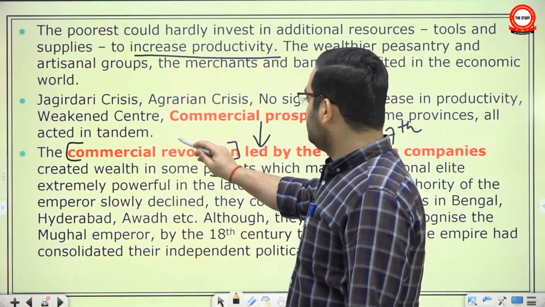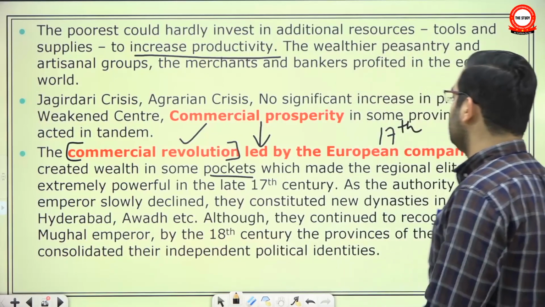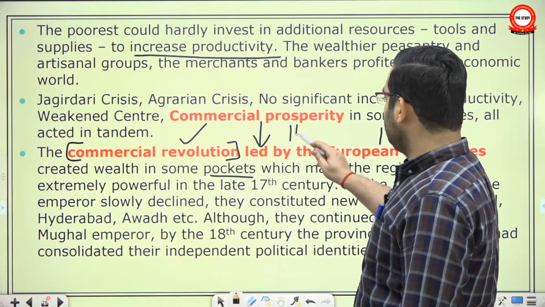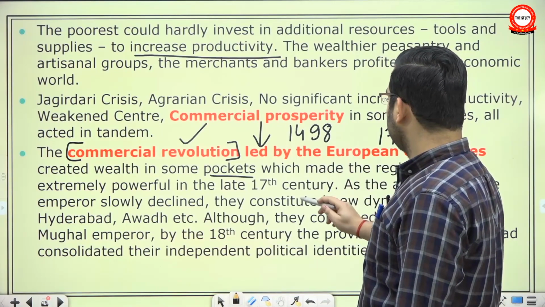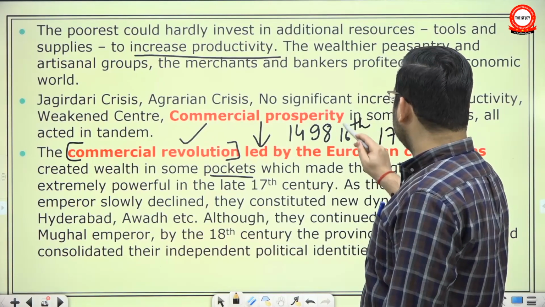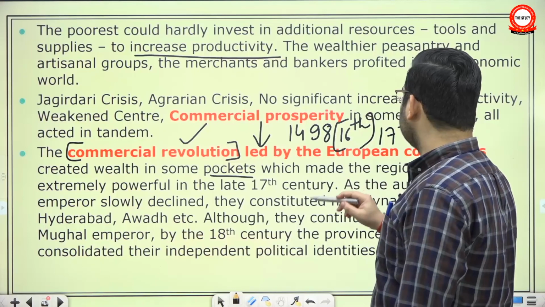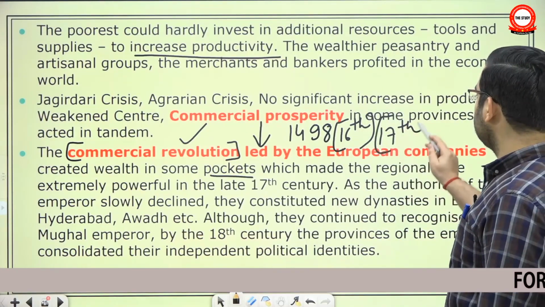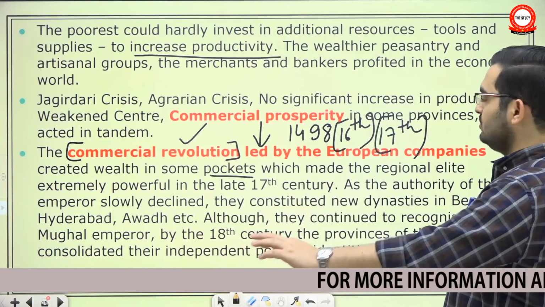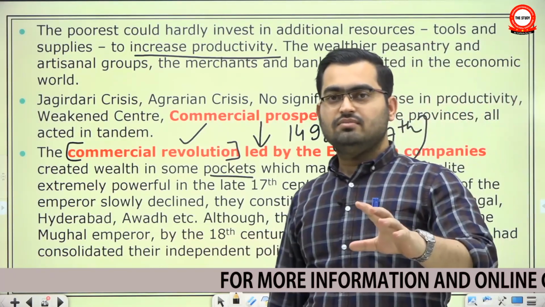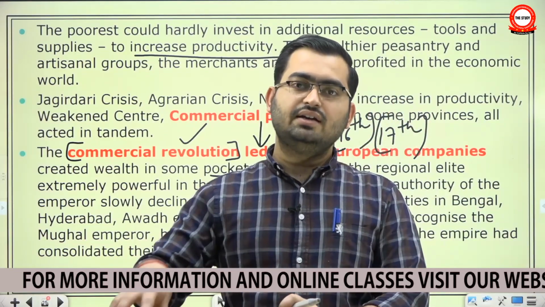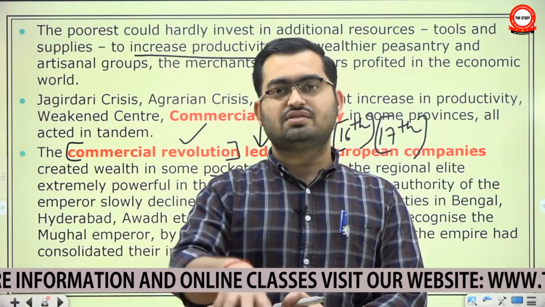See, I am intentionally only briefly mentioning the commercial revolution led by the European companies. It has a very detailed history. If you recall, by 1498, Vasco da Gama reached India. During the 16th century, the Portuguese dominated Indian Ocean trade. But in the 17th century, the Dutch East India Company, the British East India Company, and the French East India Company came and first replaced the Portuguese, and then interlinked the Indian market with the Southeast Asian market and the Western European market